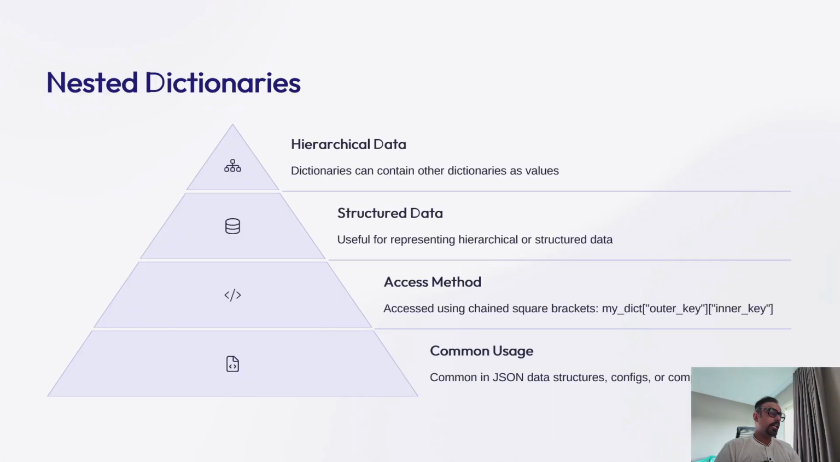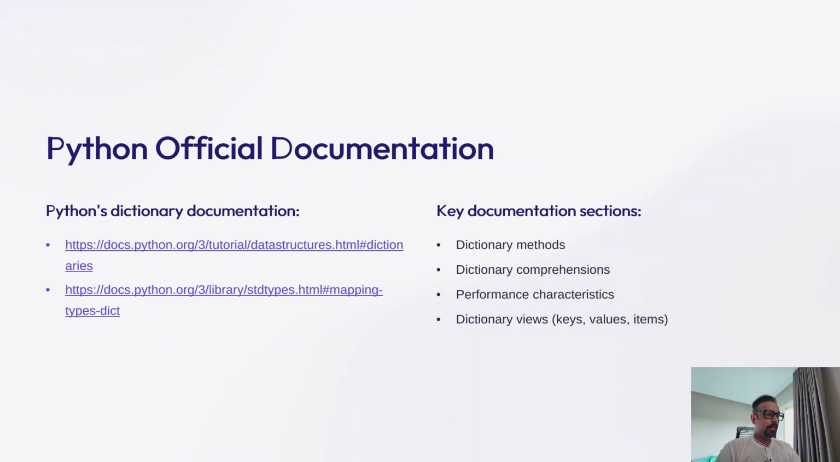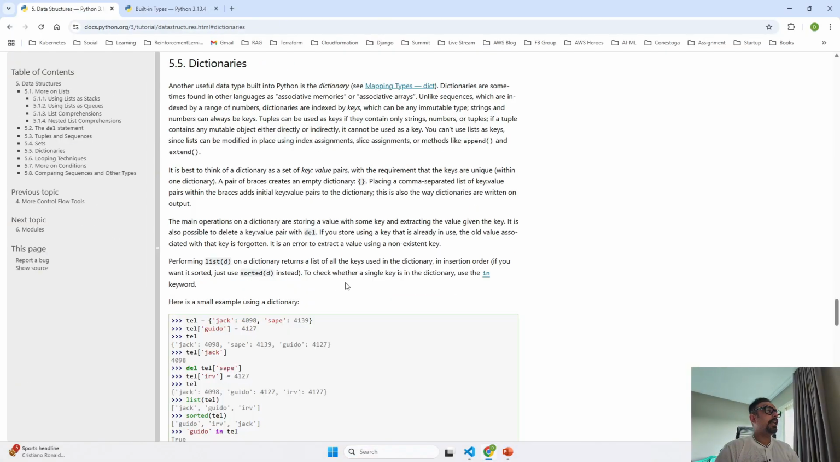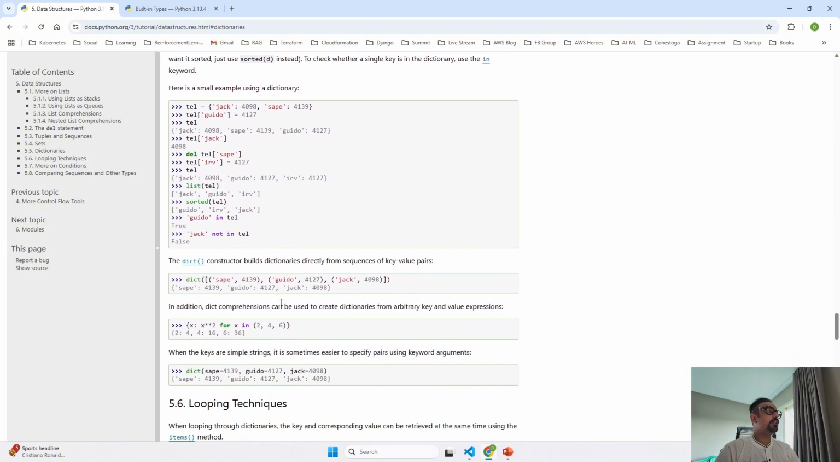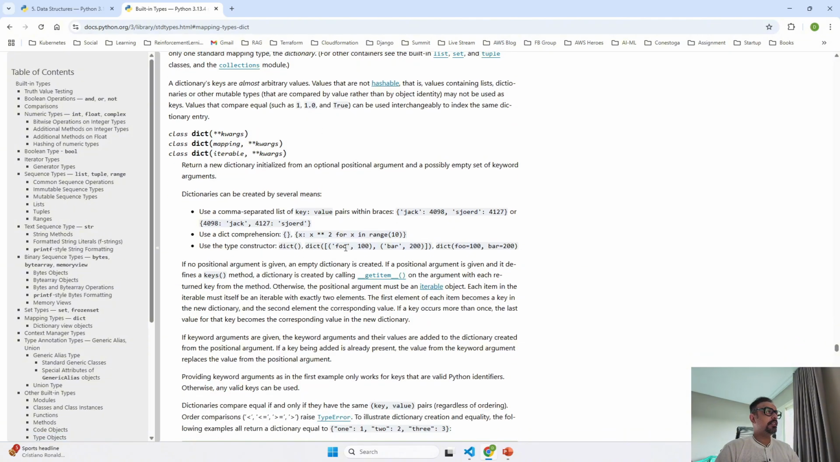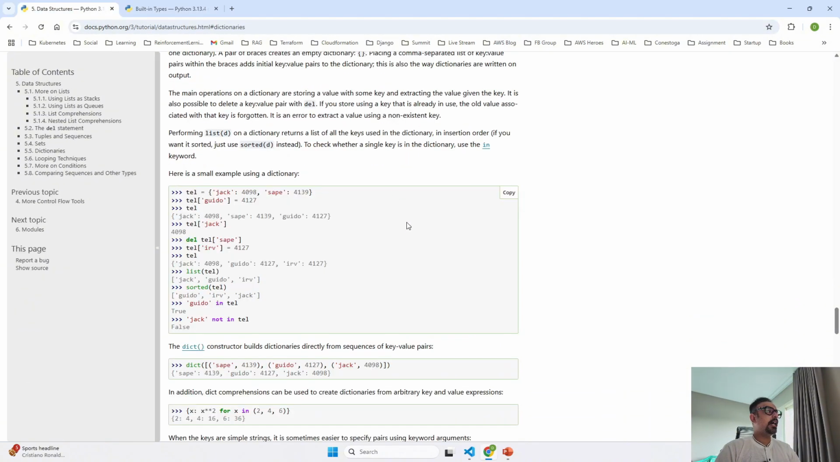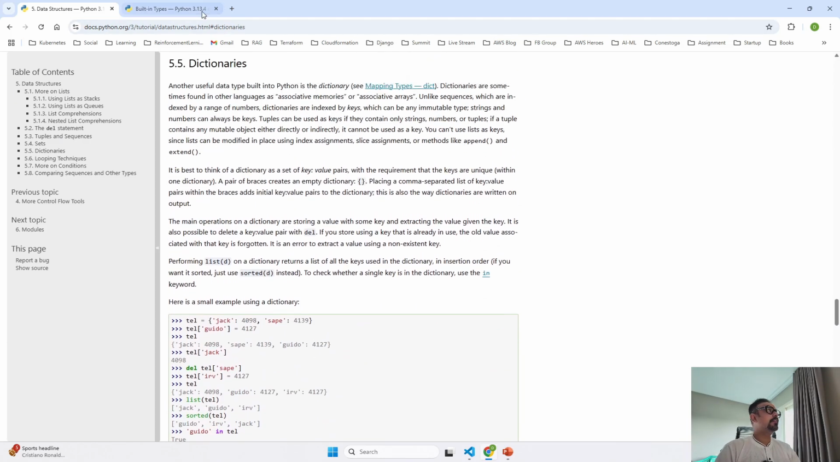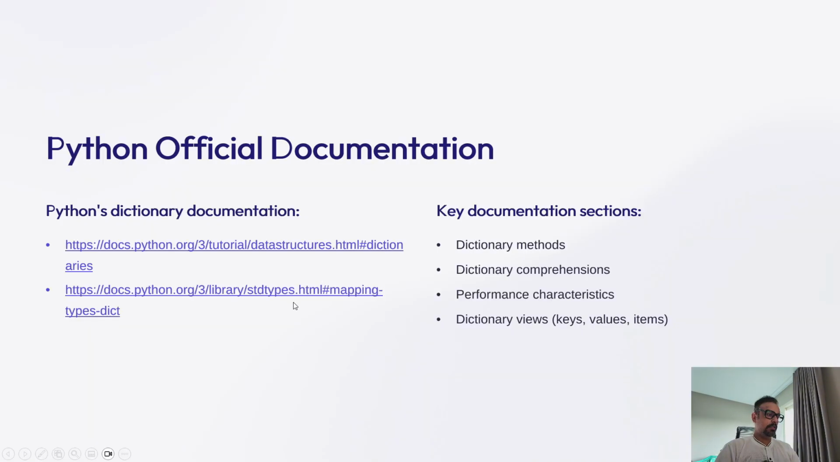So now the next important part is the Python official documentation that you should refer to. This is the official documentation. You can find the details of dictionaries, how this works, and a few examples over here, as well as you can also look at the mapping types, what kind of mapping can be done as part of the dictionary, what is allowed and what is not allowed. And it also explains some looping techniques, that is nested loops.